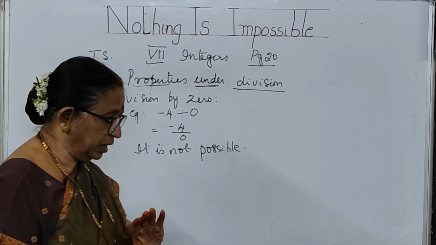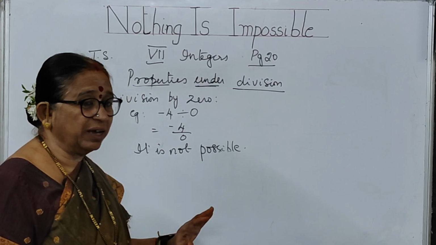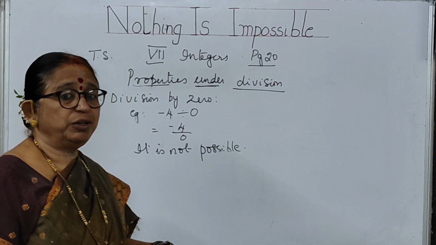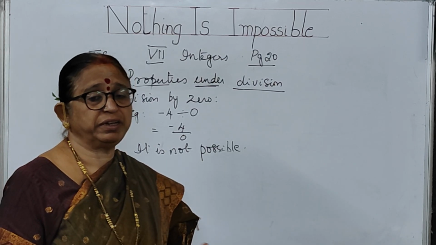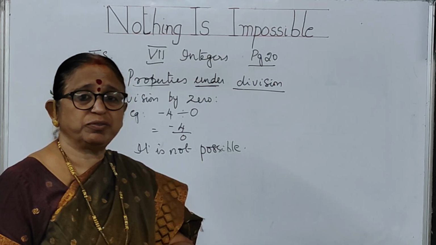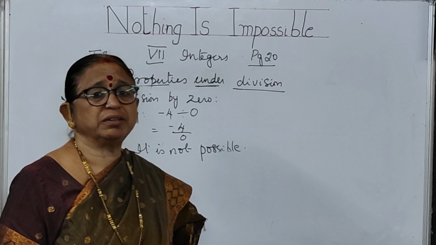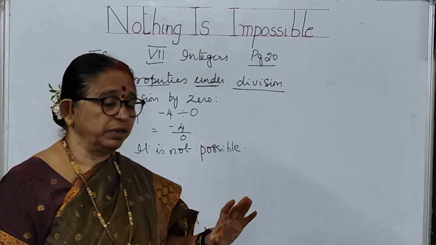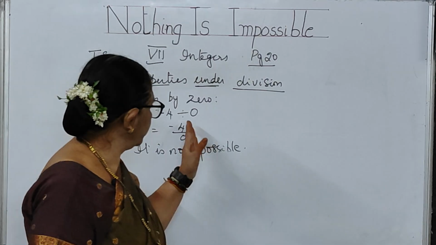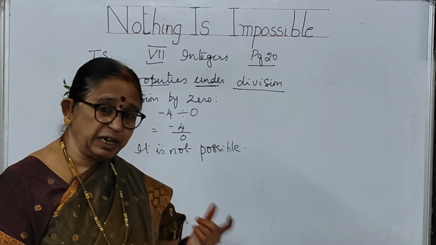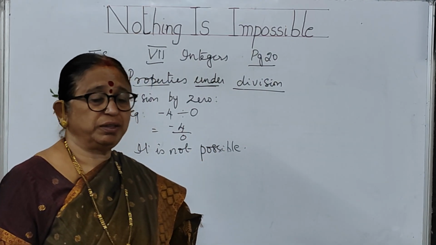You cannot divide any number by 0. So the answer that you will get, you will say it as infinity. In your higher classes, you will learn it. Infinity means you cannot state the answer. It is not possible, impossible. Any number cannot be divided by 0.